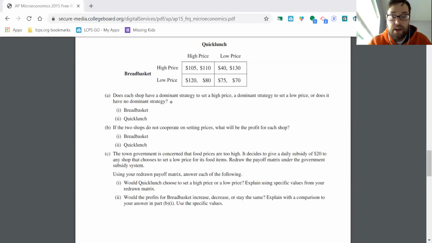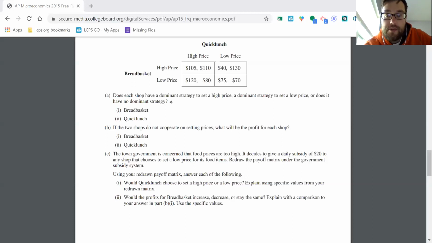Okay, so this is a multi-part question. First, they're going to want you to redraw the payoffs. And then secondly, they're going to ask, would the strategies change, essentially, right? So first off, we've got to figure out what we need to do to this payoff matrix. Now, normally I would draw a whole other one up here, but we don't have to change too many things. So I'm just going to scratch out some numbers and add some other ones. So we only need to change numbers.